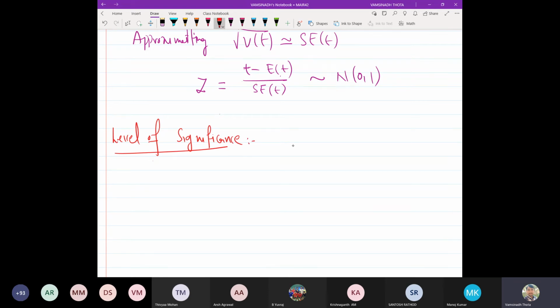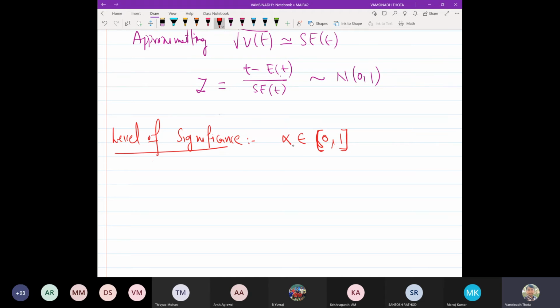Level of significance will generally be mentioned with alpha that belongs to 0, 1. Alpha equal to 1 means 100% confidence. So alpha is the level of significance, generally represented with alpha, any number from 0 to 1.